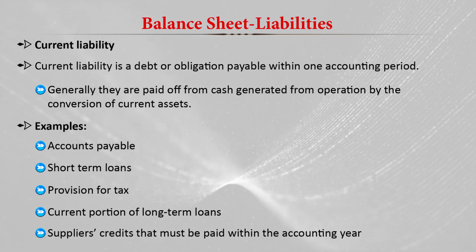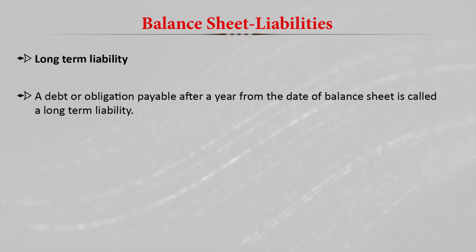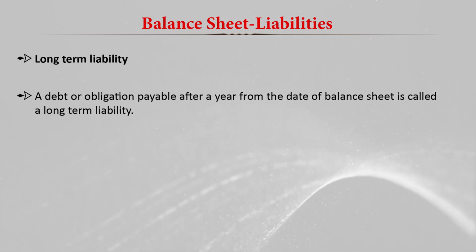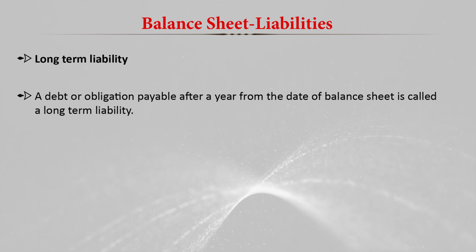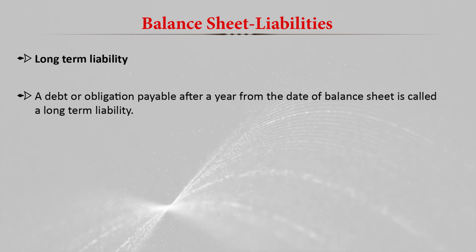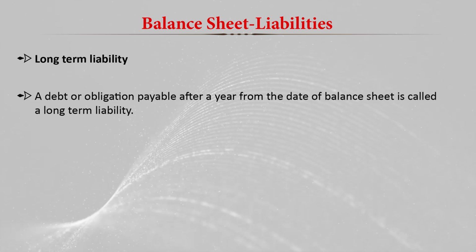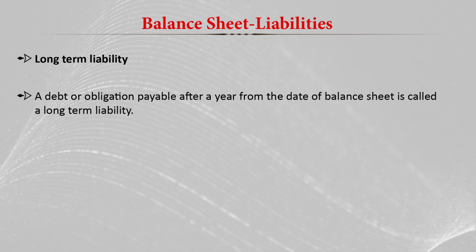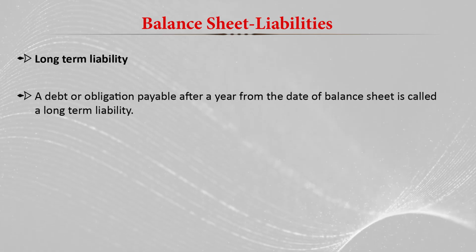Then we have the long term liabilities, and a long term liability is basically a debt or obligation that is payable after a year from the date of the balance sheet. It's called a long term liability. So all the things which have to be paid after the date of the balance sheet are basically long term liabilities.